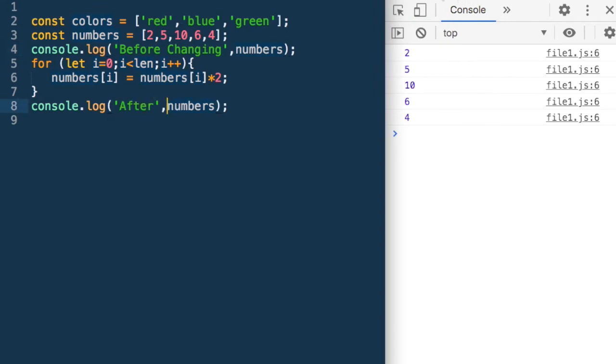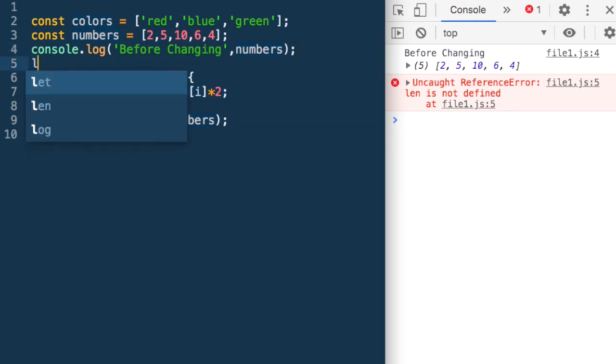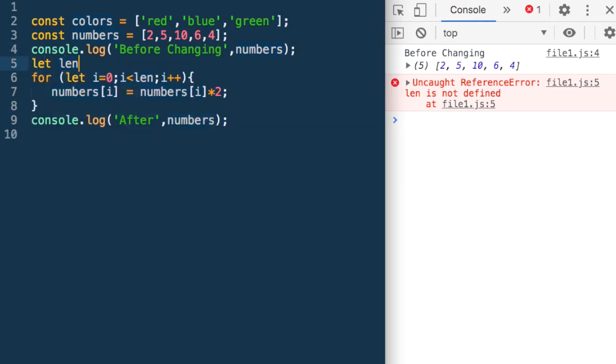Let's now print it. Let's see what we get. I have not defined length. That's the error, line 5. Let me do it. Let len is equal to numbers dot length. Let's run this code again.